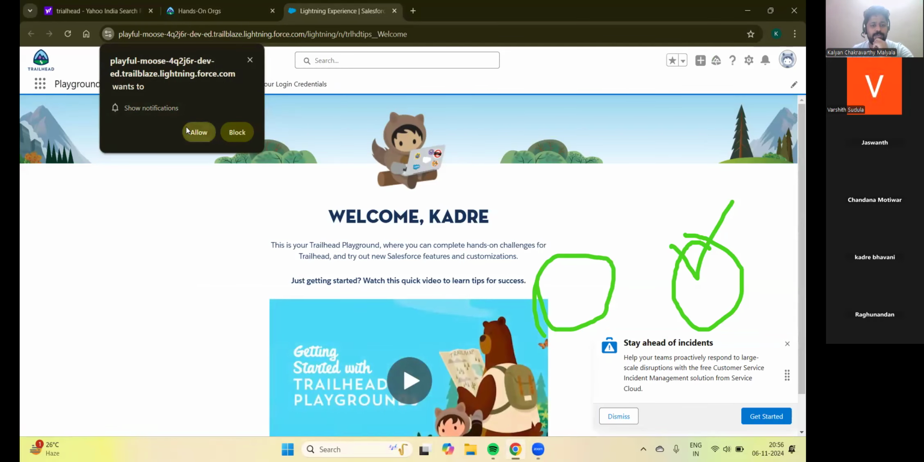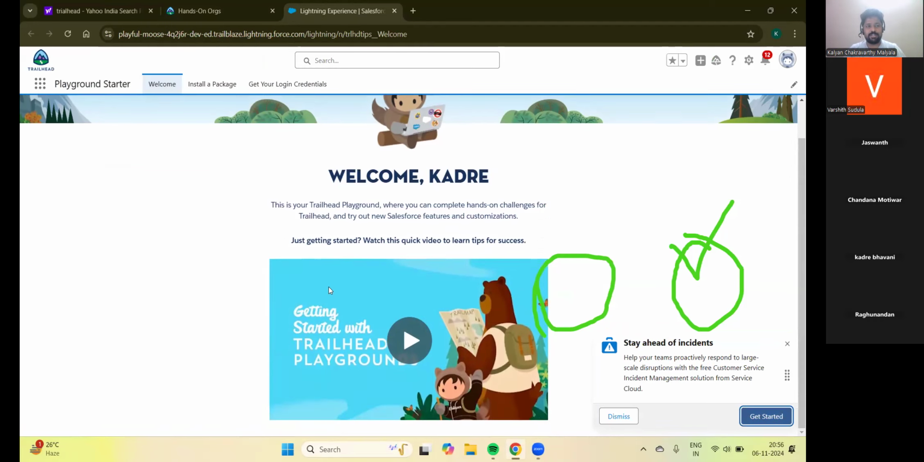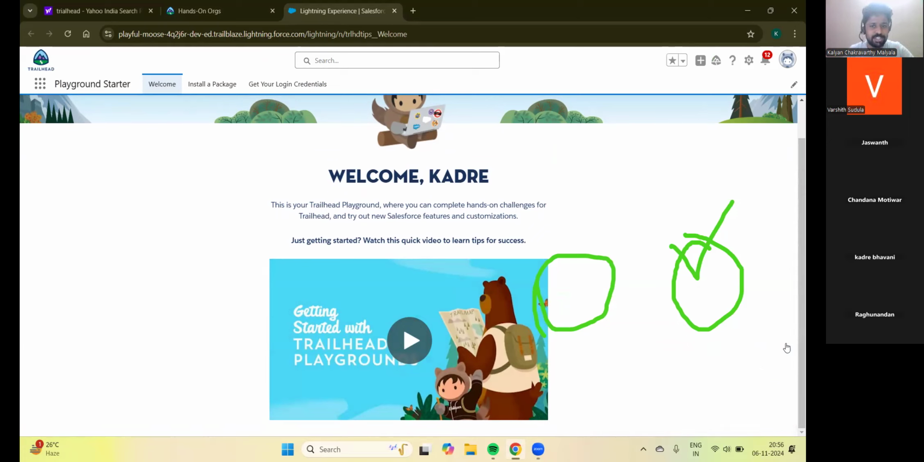So this is a playground. Imagine this as your mobile handset, where you'll be having settings as well as an app launcher. Don't worry about the install and login credentials. Just click on this app launcher.